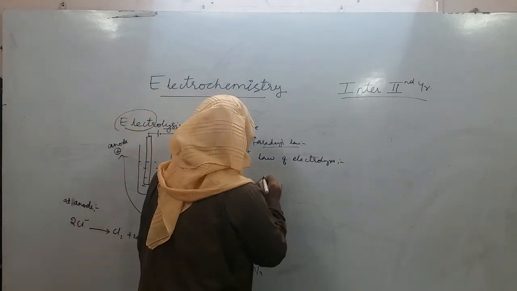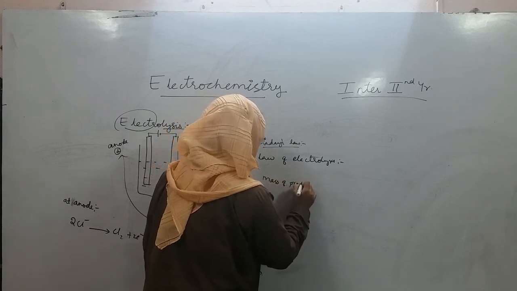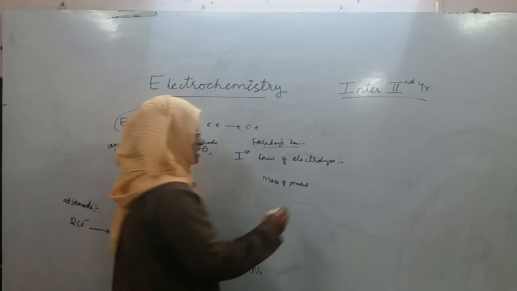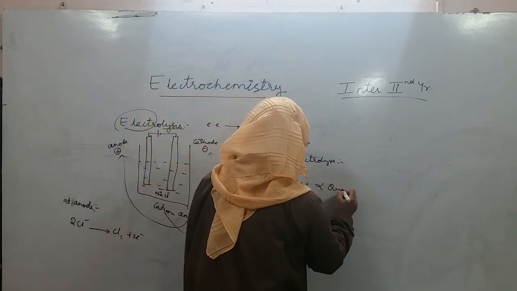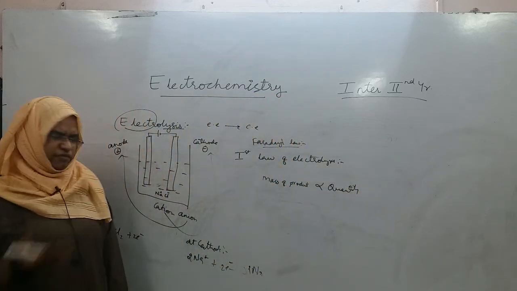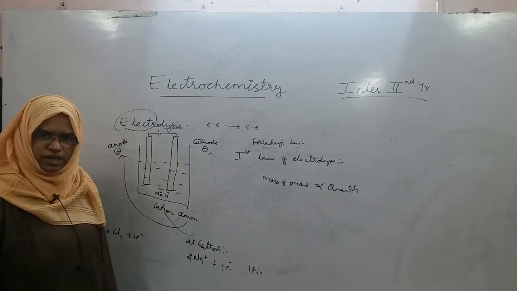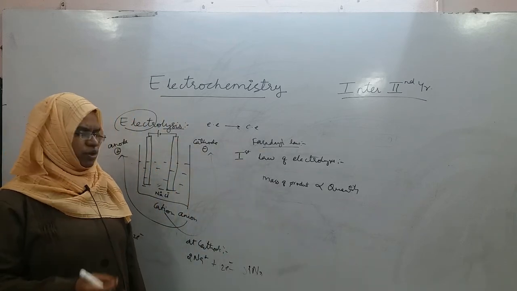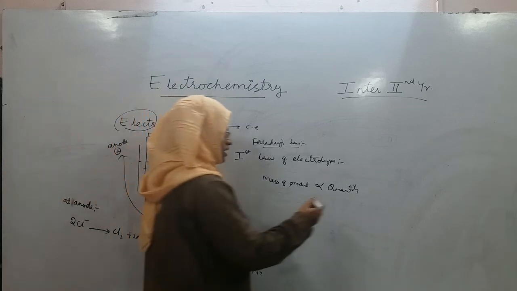So the mass of the product formed after electrolysis is directly proportional to the quantity of current. Is it logical enough or not? How much current you give, that much reaction takes place. How much reaction takes place, that much product you will get, right? So this law states the amount of product, or the mass of the product, is directly proportional to the quantity of current.